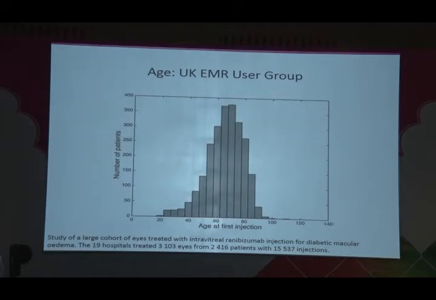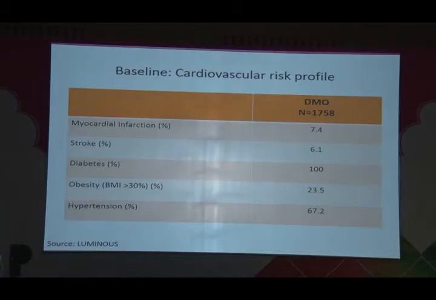So how do these patients do? There's a wider range. So here at baseline, you may have a patient before you and you may be worried about giving them an injection because they've had a heart attack or stroke. What we see in the Luminous data was 7.4% of patients that had a heart attack received treatment. 6% had had a stroke. All were diabetic, as we would expect. 1 in 4 were obese and 2 in 3 had hypertension.